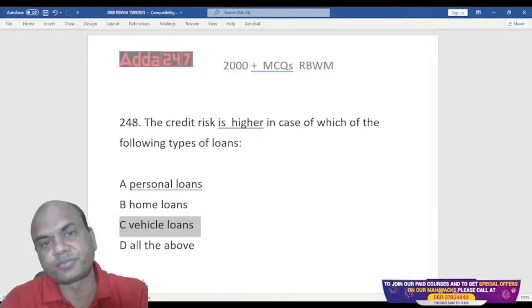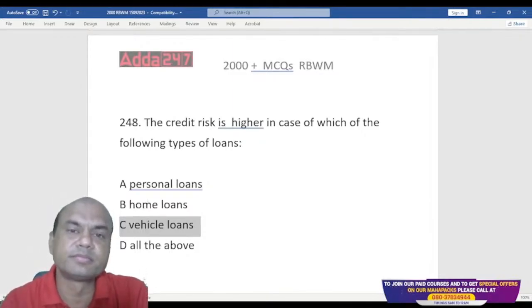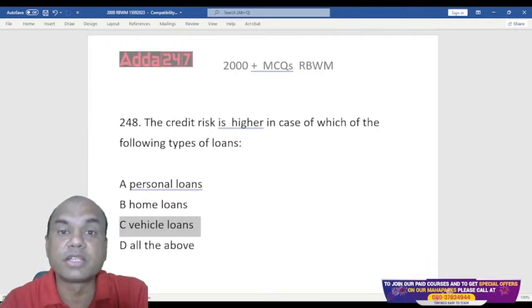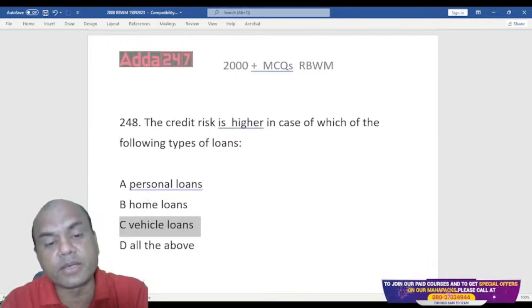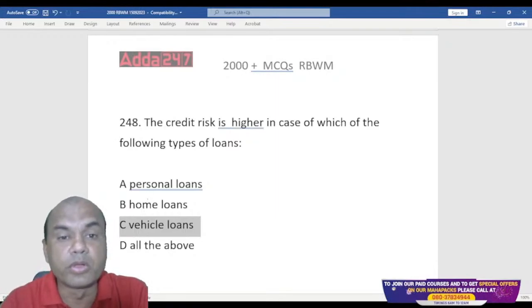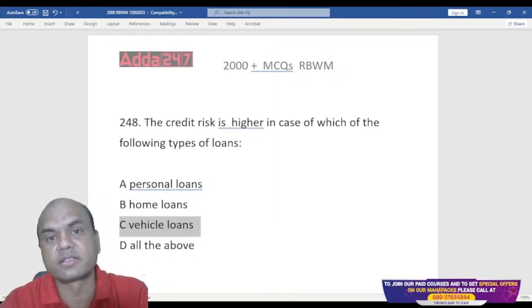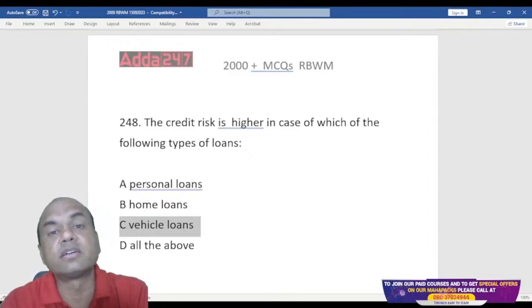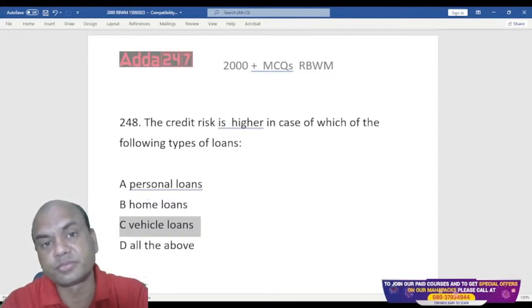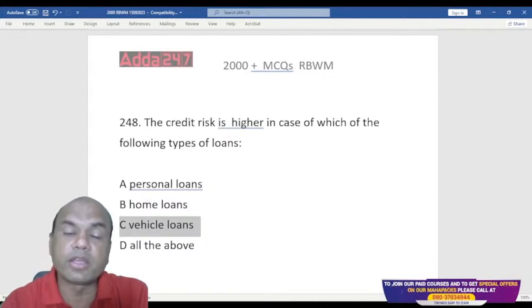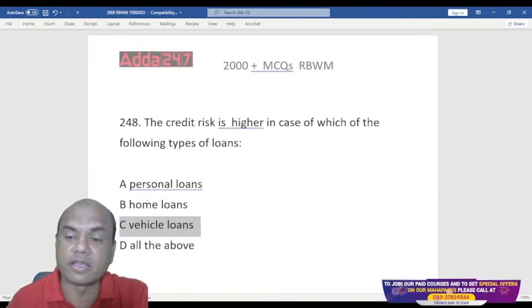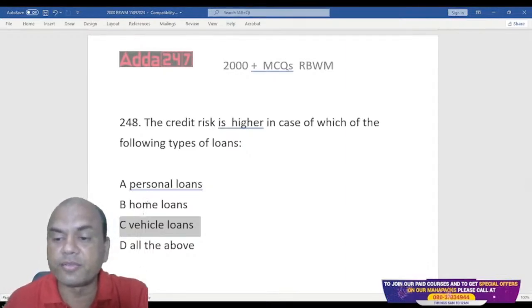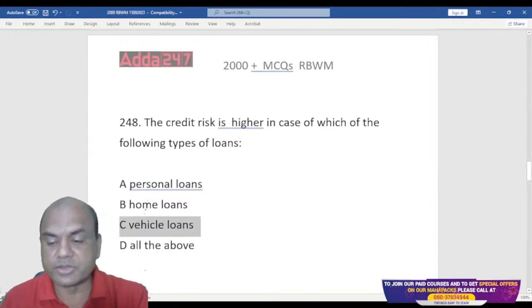It is hypothecated. Vehicle is always hypothecated. Home loans, home is always mortgaged. Got it? Gold loan, gold is always pledged. Then FD overdraft, FD is lien marked. Got it? Chalo, let's move on.